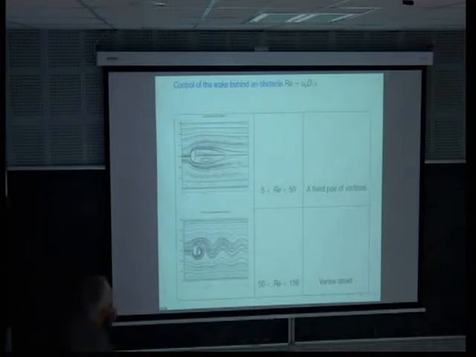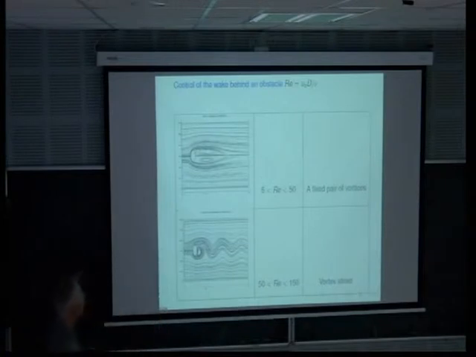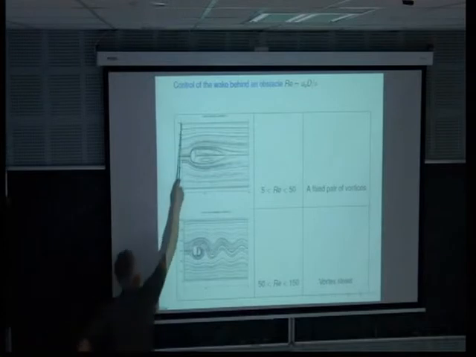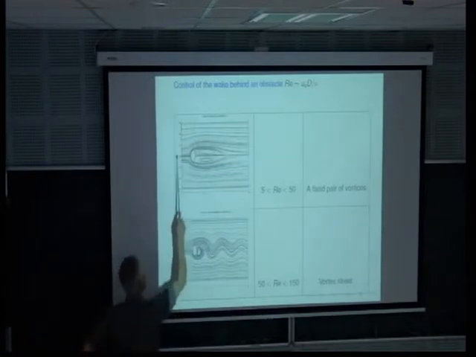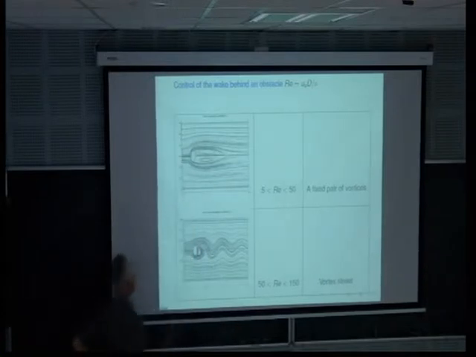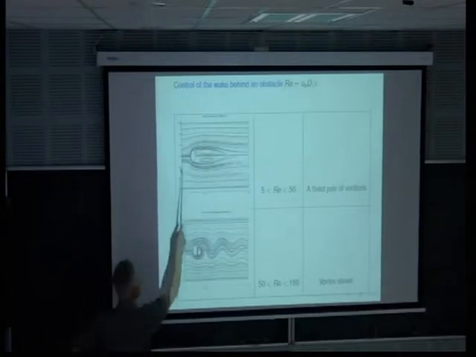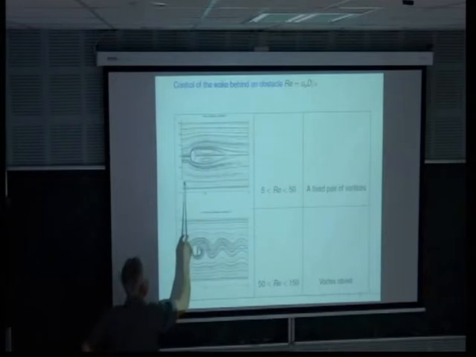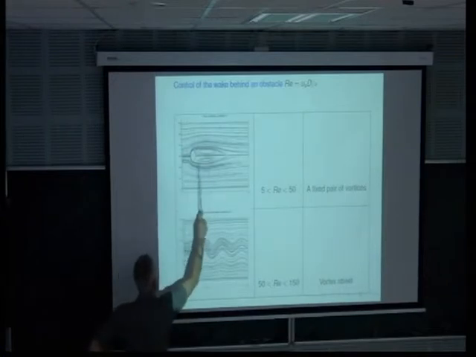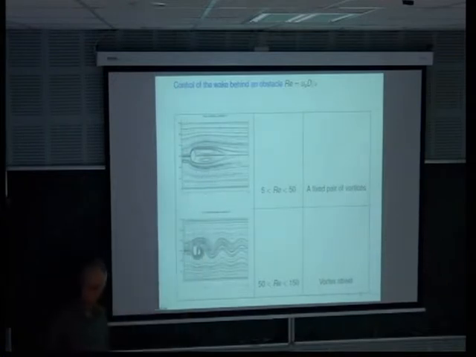So the analysis for the disk is the following one. If you have some velocity here, which is prescribed at the inflow, something which is of parabolic type, you have here two vortices behind the cylinder.